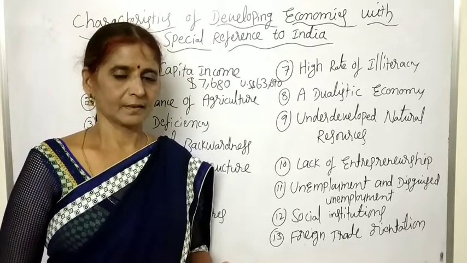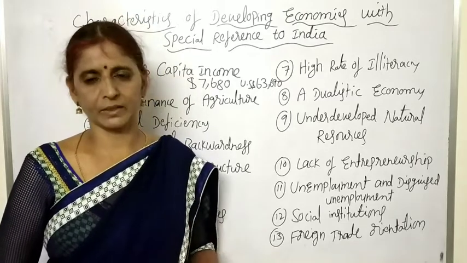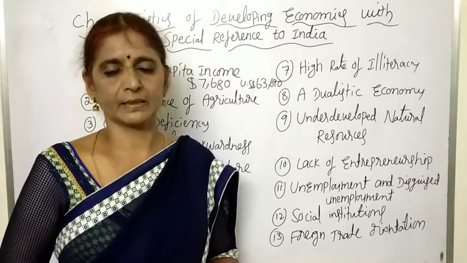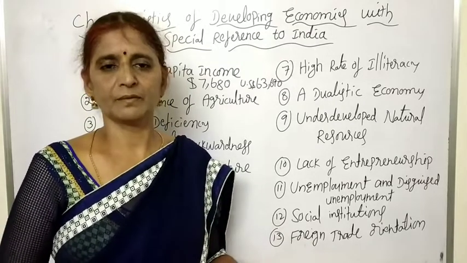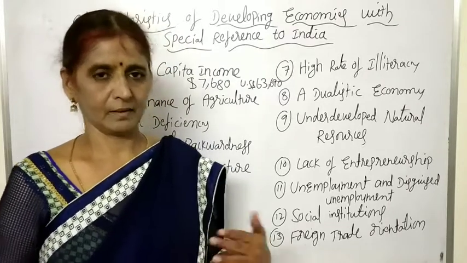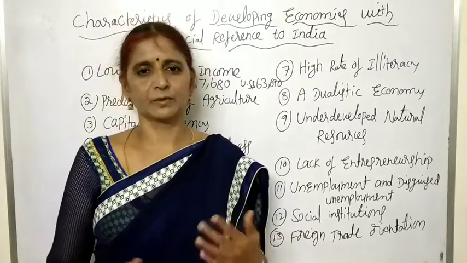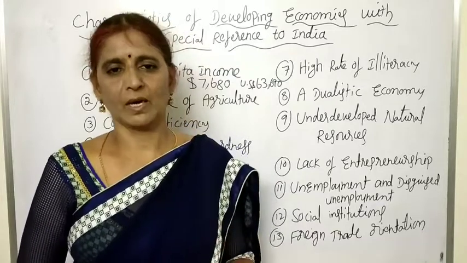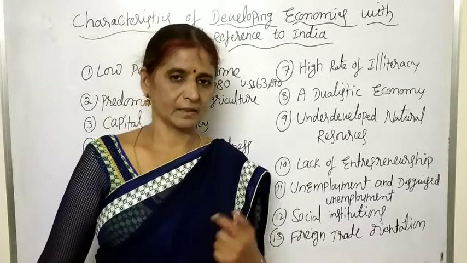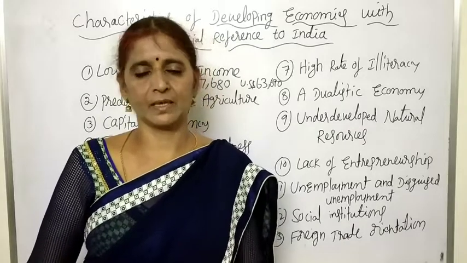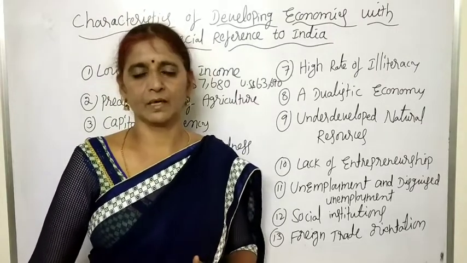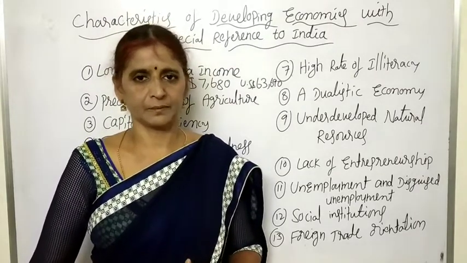And we know the fact that agriculture is unproductive. Productivity is very low, and the techniques used in agriculture are outdated. Some of the developing economies are now concentrating on exporting raw materials and foodstuff. Foodstuff means edible oils and wheat flour, which are used alternatively instead of food grains. So they are concentrating on the exports of raw materials and foodstuff.